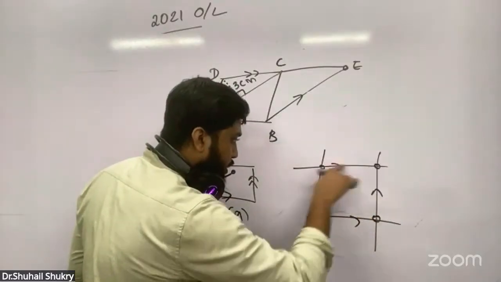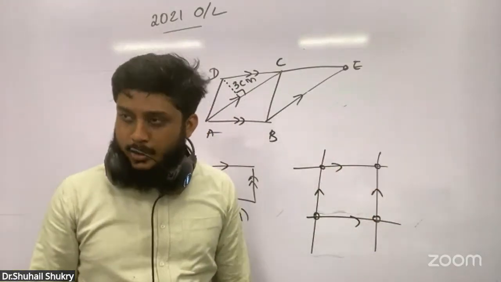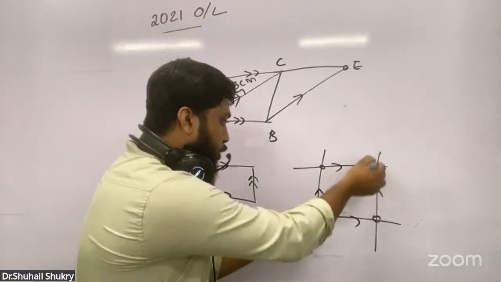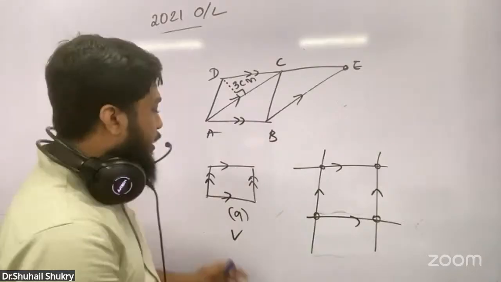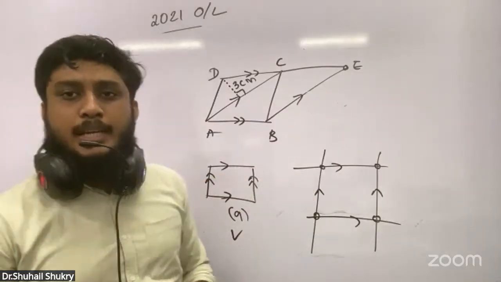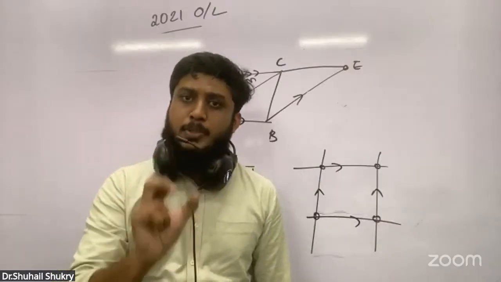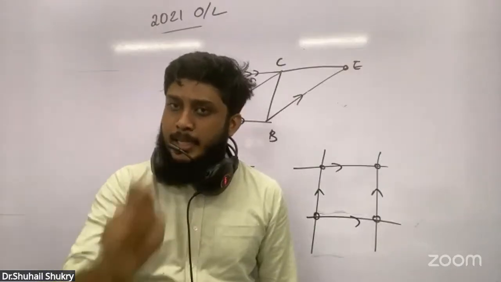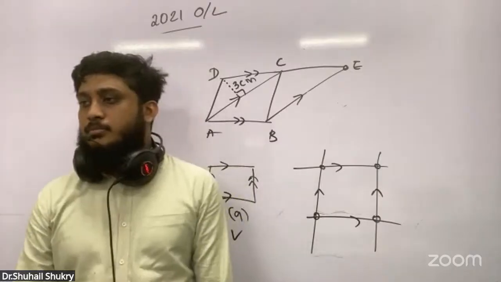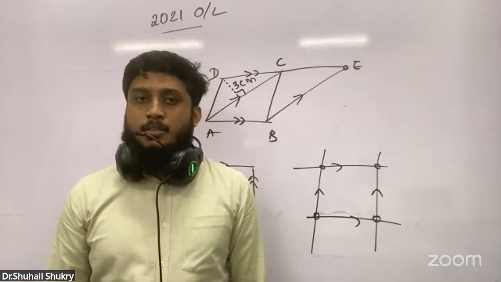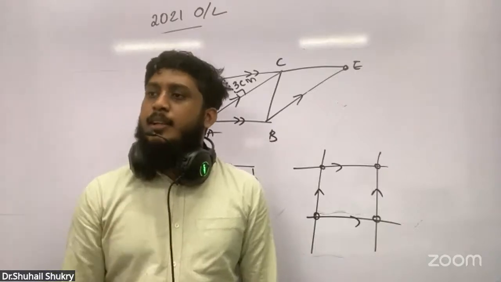Both are the same. No need to say it separately. Remember, if both the opposite sides are only parallel, it is a parallelogram. You can prove it like that, and directly you can tell like that.